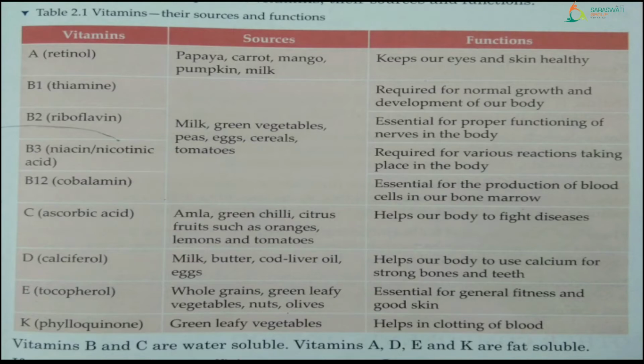That means there are so many chemical reactions going on in our body, like digestion of food, respiration, excretion, that means removal of waste from the body, right? So these all reactions require certain vitamin. Which vitamin? Vitamin B3, right? Next one, vitamin B12, which is also known as cobalamin, right?